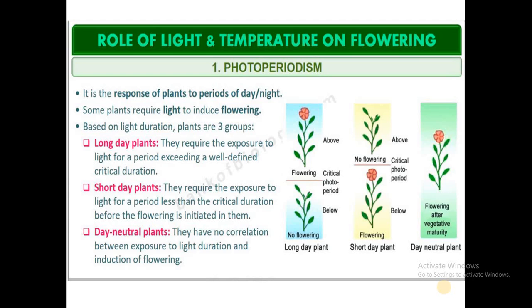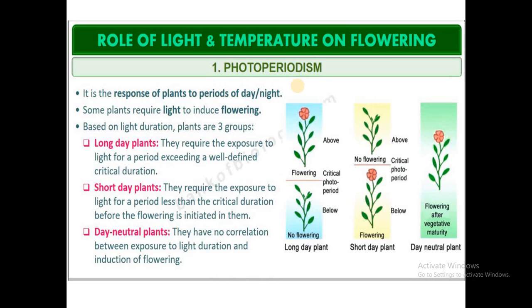So, when you talk about the role of light and temperature in flowering, here we need to study one concept that is called photoperiodism. So, what is photoperiodism? It is nothing but the effect of the relative length of day and night on the growth, development and flowering in plants.